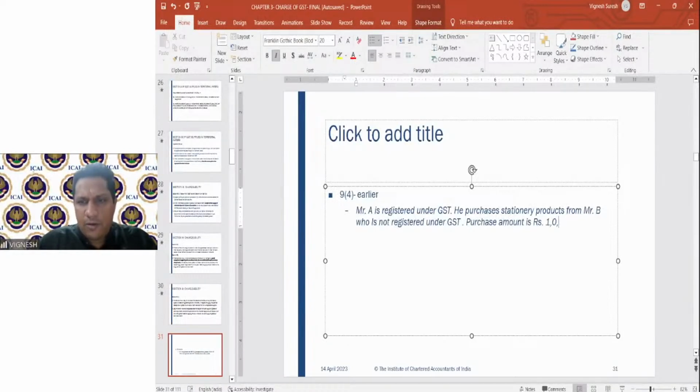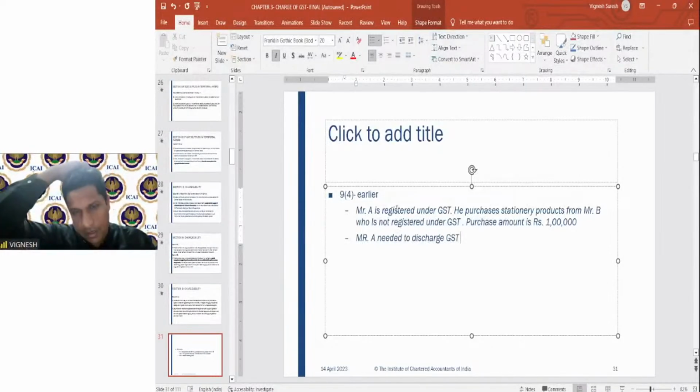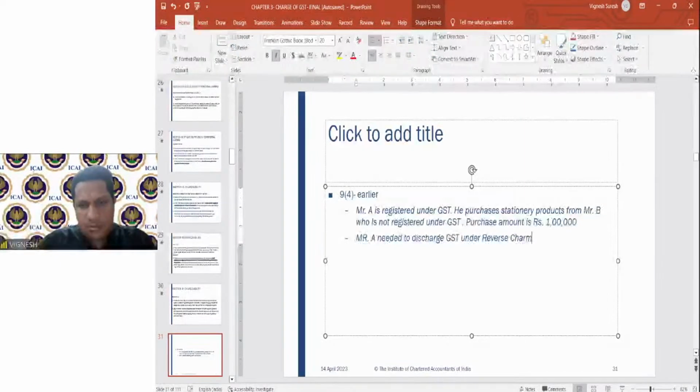Now here, what was the old law? As per the old law, Mr. A needed to discharge GST under the reverse charge mechanism.